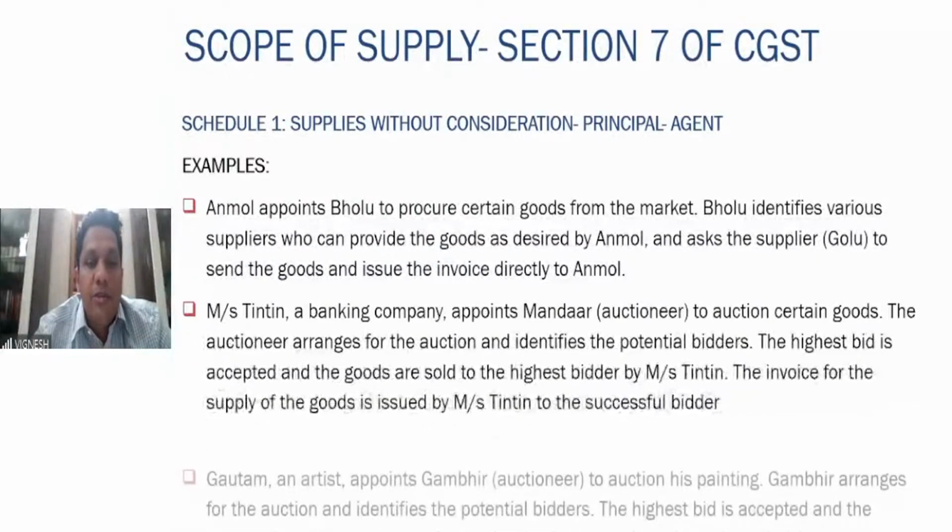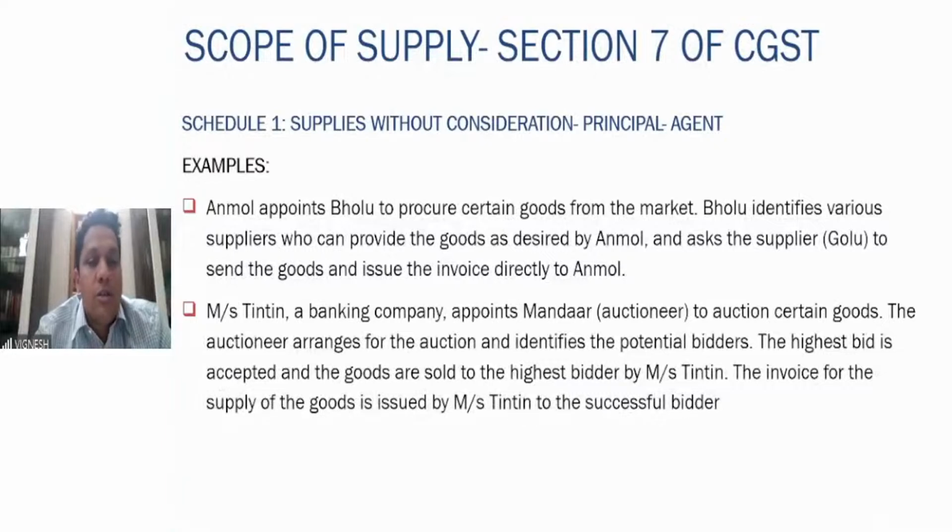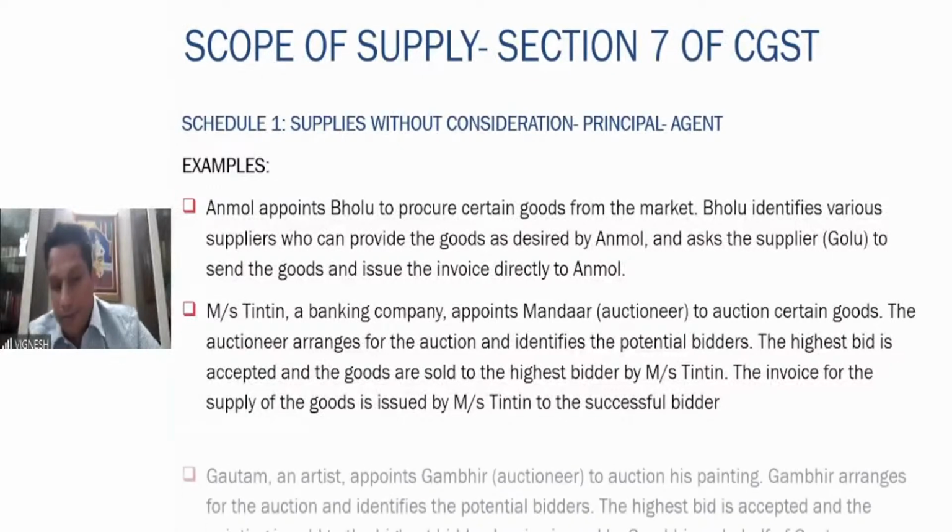Tintin, a banking company, appoints Mandar, an auctioneer, to auction certain goods. The auctioneer arranges for the auction and identifies the potential bidders. The highest bid is accepted and goods are sold to the highest bidder by Tintin. Invoice for the supply is issued by Messrs. Tintin to the successful bidder. Here also the same situation. Now, the auctioneer is just arranging the auction, but the invoice for the supply is issued by Tintin to the bidder. So in that situation, if the invoice is not issued by the agent but by the principal only, that definitely shall not come into consideration as per Schedule 1.